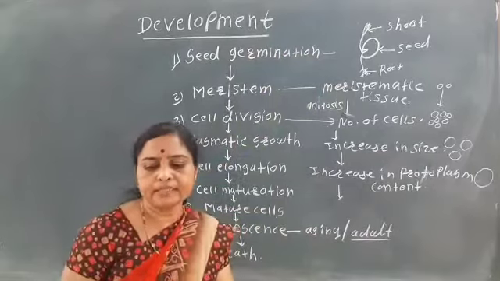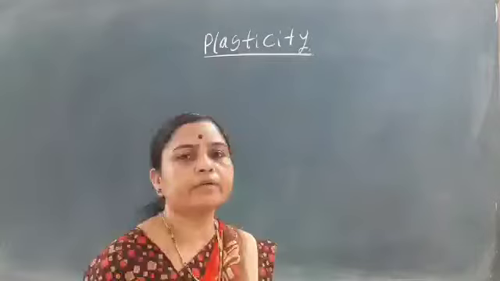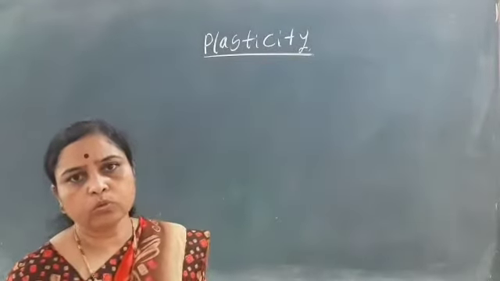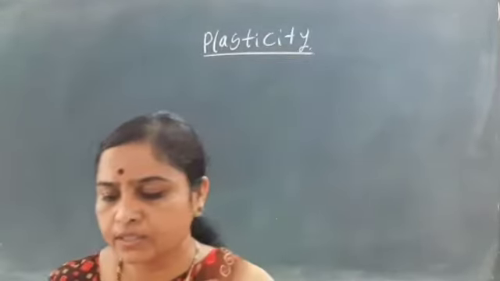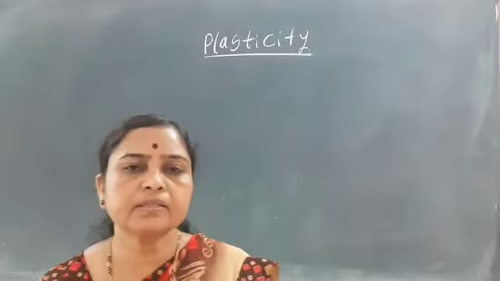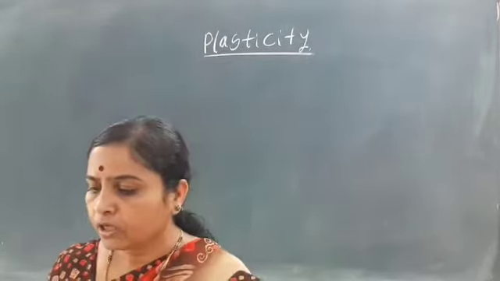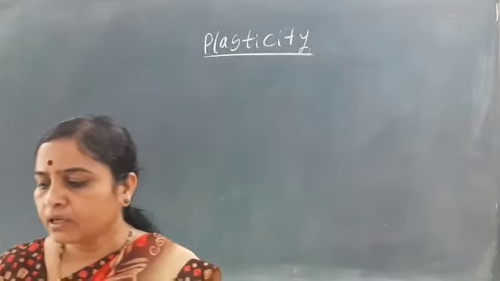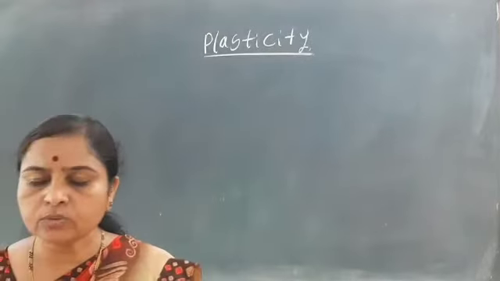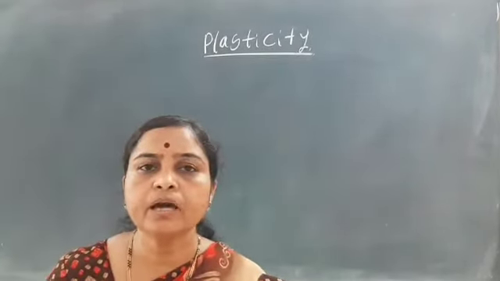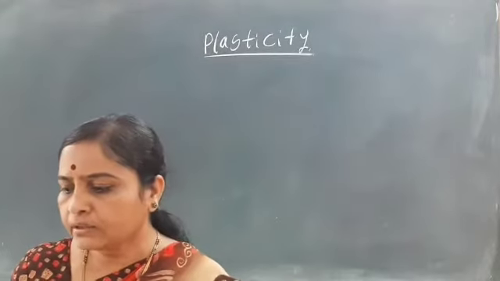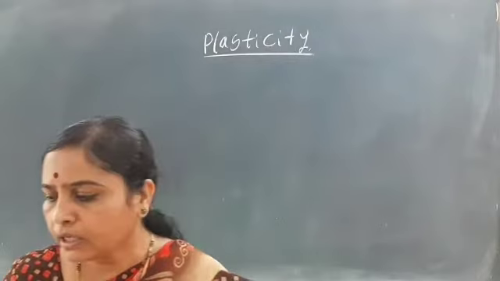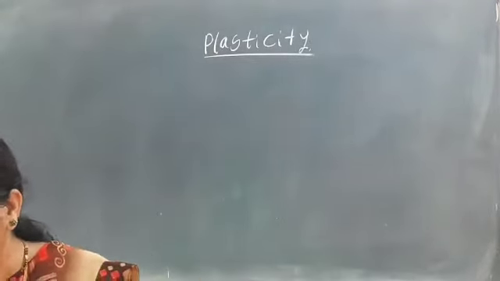The next point is about plasticity. So what is meant by plasticity? Plasticity means that every plant has the ability to form different kinds of structures in response to different environmental and internal factors.